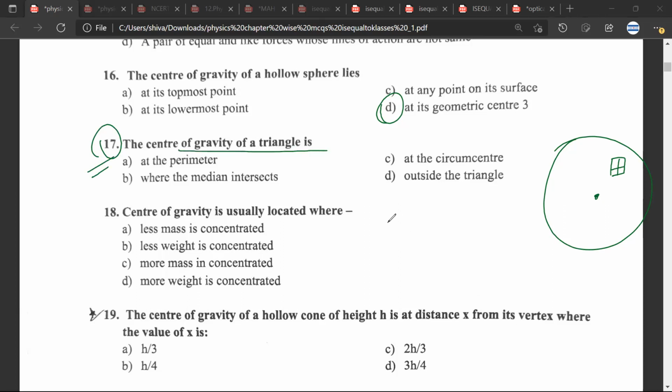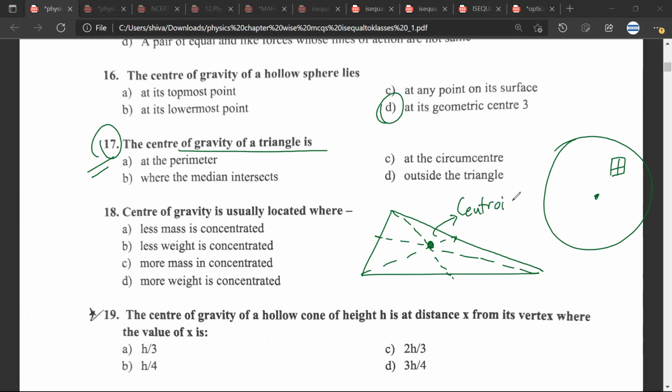The center of gravity of a triangle is B. Great. All you need to do is draw the medians. And what is this point known as where the medians meet, Mr. CB? Just remember, you can note it down. This is called the centroid. Just note it down, where the medians meet. Because rather than telling you the medians intersect, they might also say centroid. Have you understood? Yes, sir.